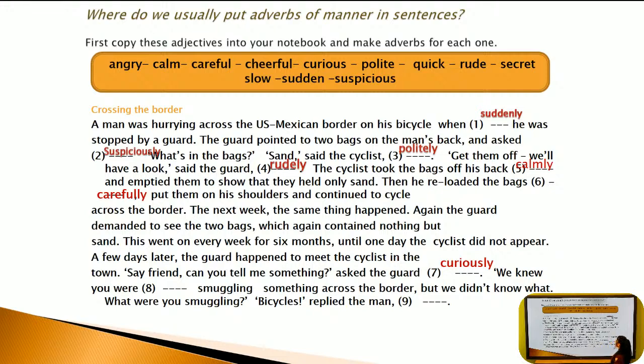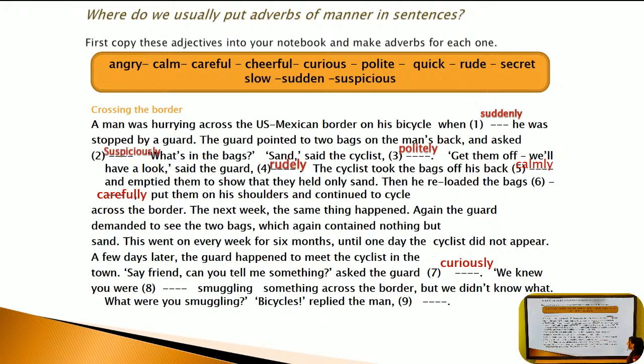Careful. He put them on his shoulders and continued to cycle. Across the border the next week, the same thing happened. Again, the guard demanded to see the two bags, which again contained nothing but sand. This went on every week for 6 months until one day the cyclist didn't appear. A few days later, the guard happened to meet the cyclist in the town.